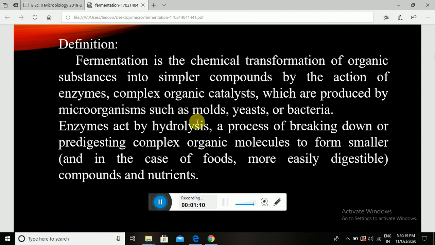The enzymes act by hydrolysis, a process of breaking down pre-existing complex organic molecules into smaller forms, or into specific products that have a higher economic value.